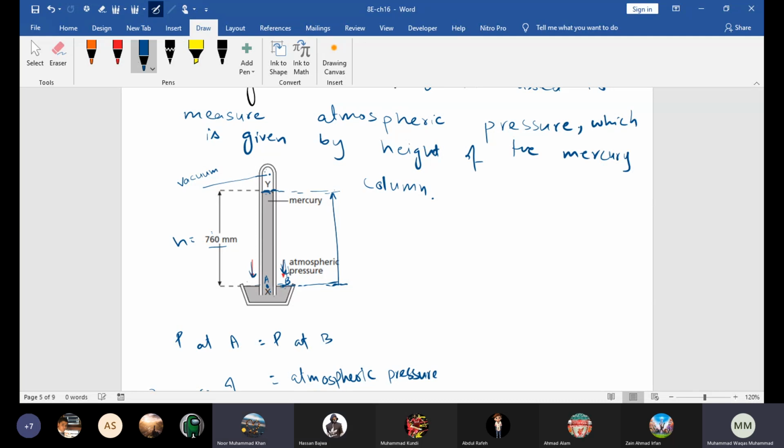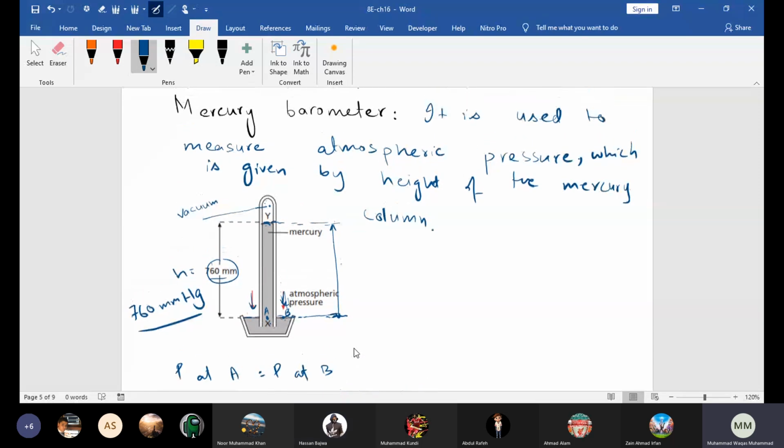Yes, sir. This height gives the atmospheric pressure. It is shown in this diagram, but just to emphasize and make it clearer, I did it again. So you have to take this height from the surface of the mercury. Here the height is 760 millimeters, so the atmospheric pressure is 760 millimeters of mercury. We write it as 760 mm Hg. Hg is the symbol of mercury, right? Now if we want to convert that into Pascal, we can do that as well. We first have to convert the millimeter into meter, right? I will tell you that. But is this clear?